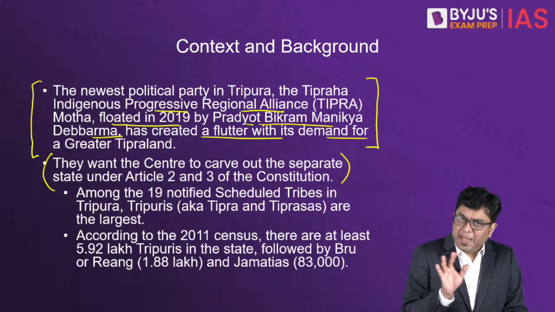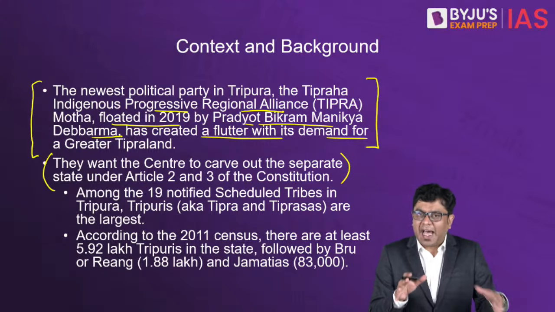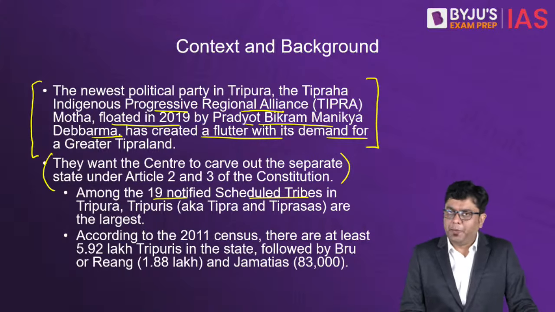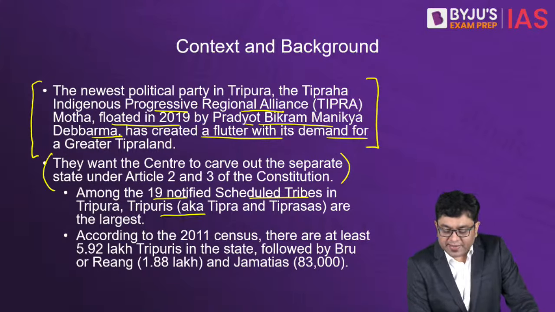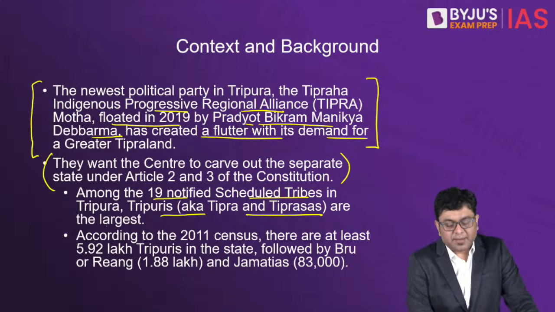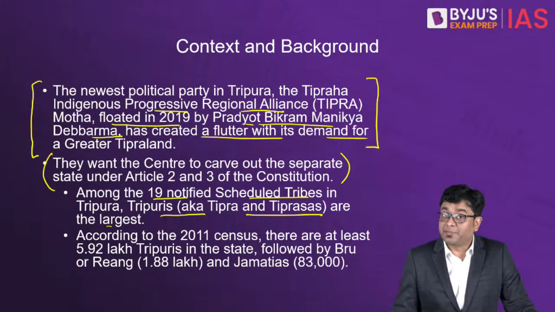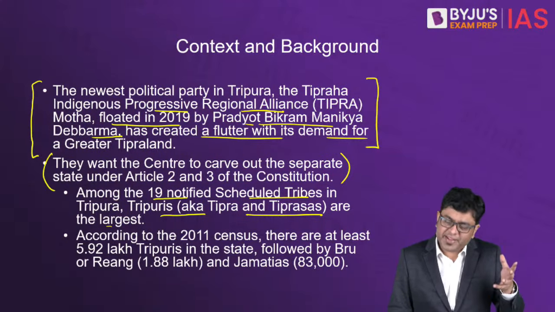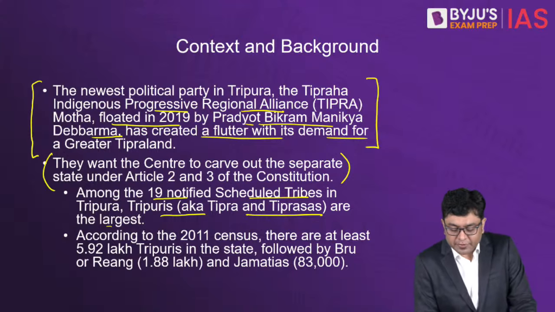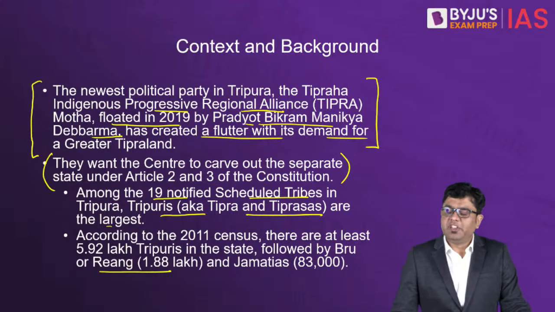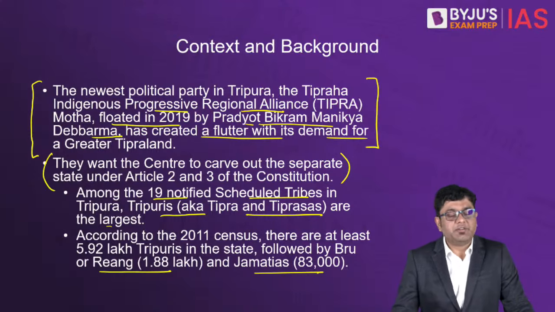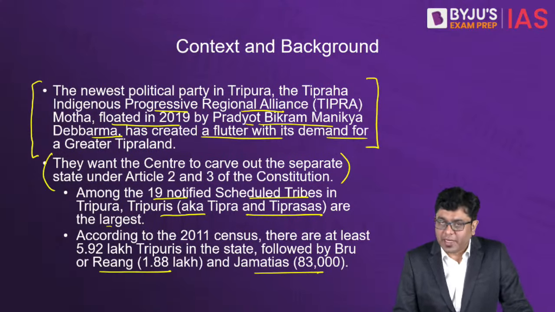Here, if you want to understand the demography of Tripura, amongst the 19 notified scheduled tribes in Tripura, the Tripuris, that is the TIPRA or the TIPRASAs, are the largest. As per the 2011 survey, they have a population of close to around 6 lakh. Then that is followed by the Riang community, which has a population of around 1.8 lakh, and then the Jamatiyas, which have a population of close to around 83,000.